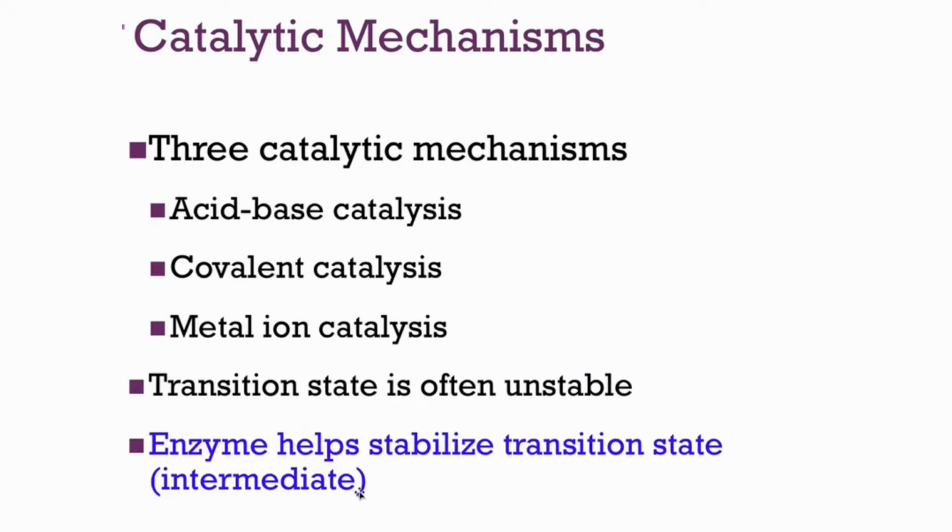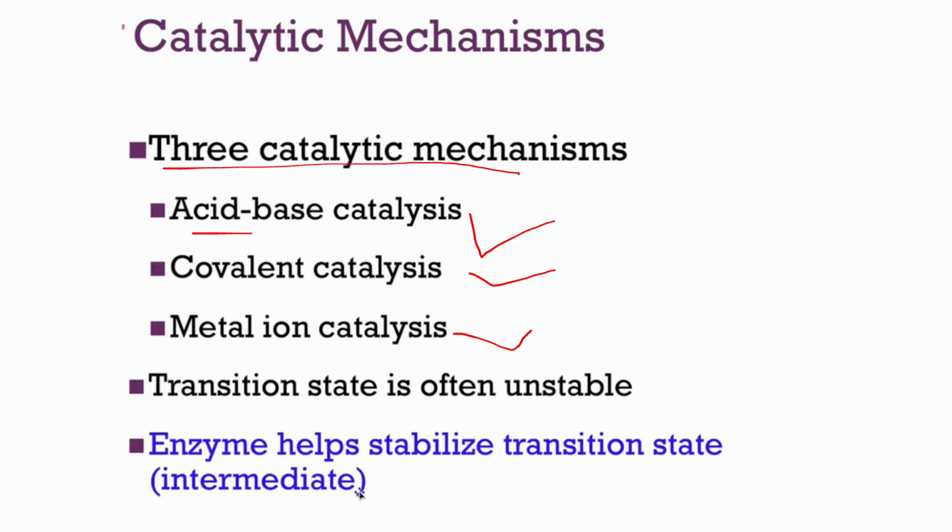So how actually do enzymes help in catalysis, and how do they reduce the activation energy? There are three main catalytic mechanisms. One is acid base catalysis, another one is covalent catalysis, and another one is metal ion catalysis.